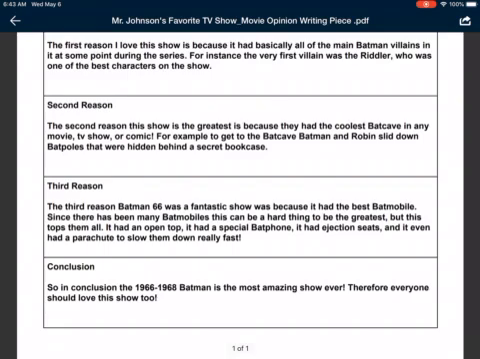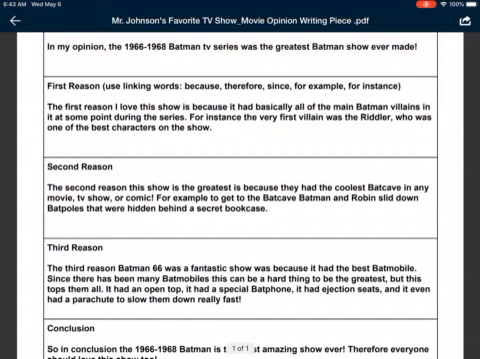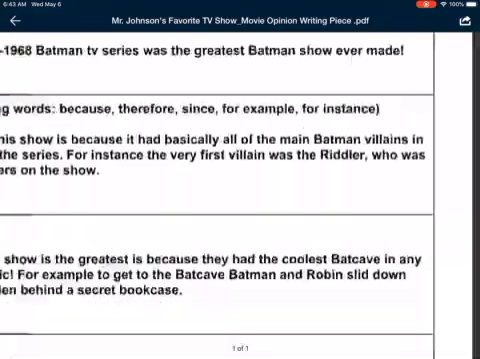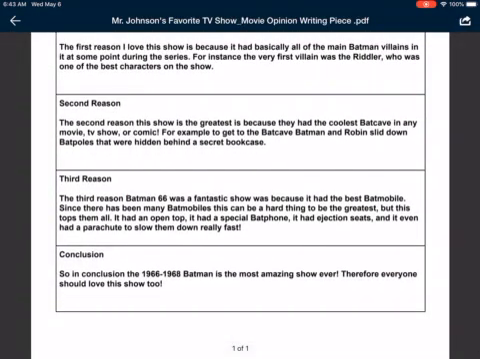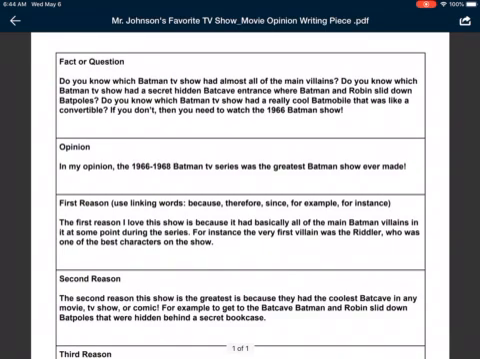So in conclusion, the 1966 to 1968 Batman is the most amazing show ever. Therefore, everyone should love this show too. So I use that word therefore. And so you can see just how I tied this in.